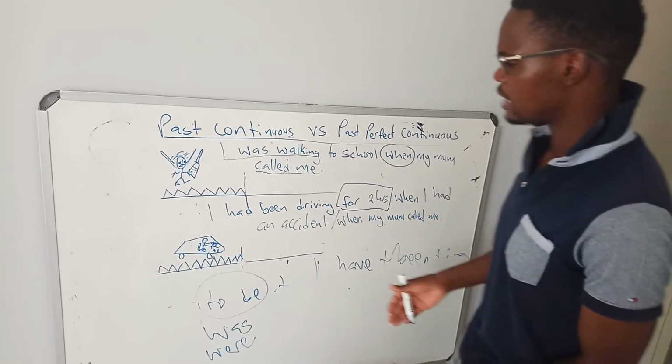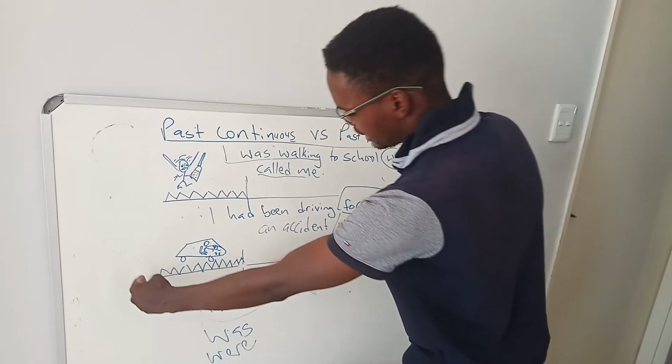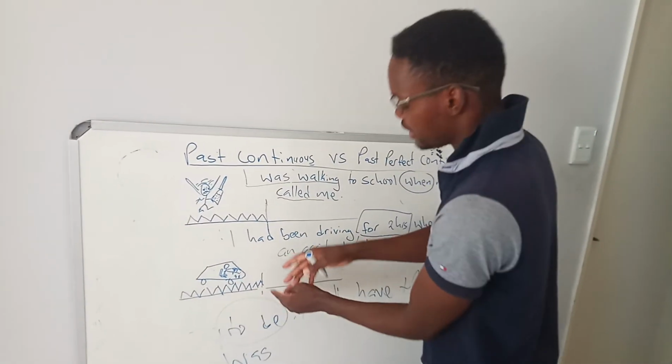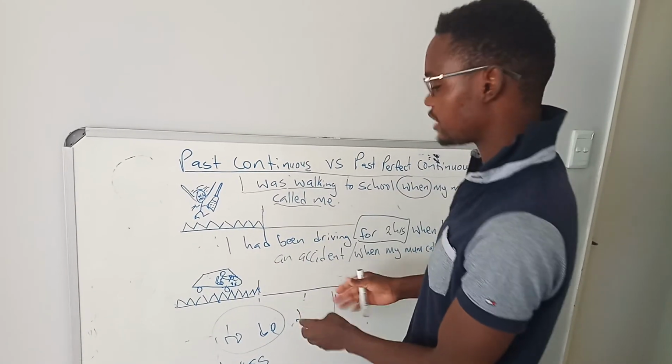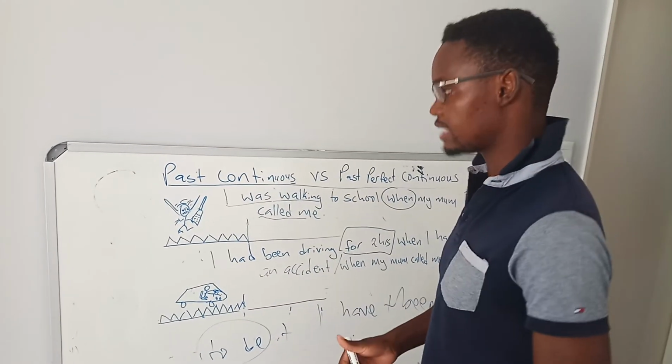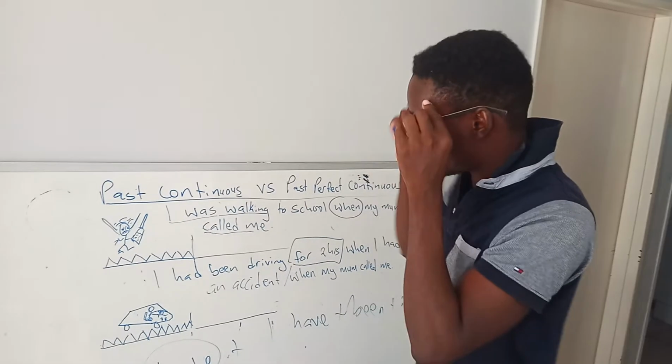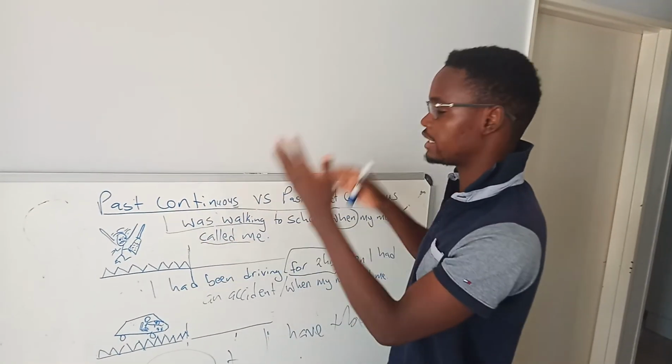Okay, so when we say past perfect continuous, we are saying the action had happened for a certain duration when something happened. So the long action had been happening for a longer duration when something interrupted that action. Okay, so that's all about past perfect continuous and past continuous.